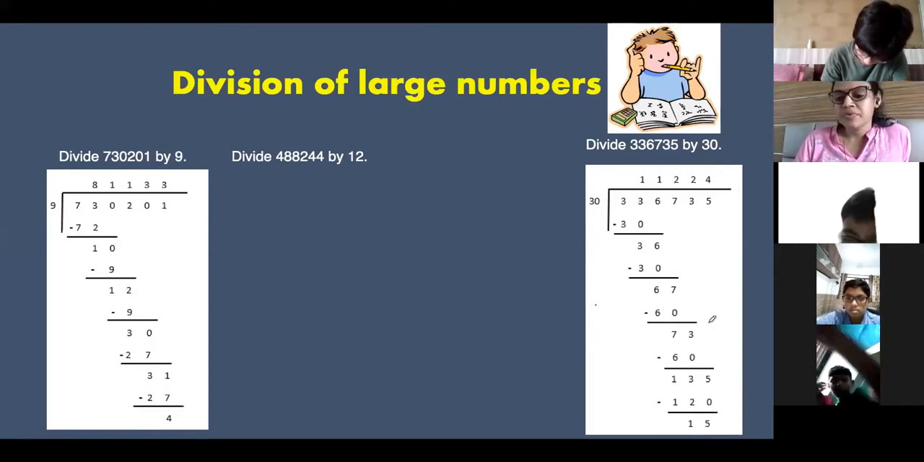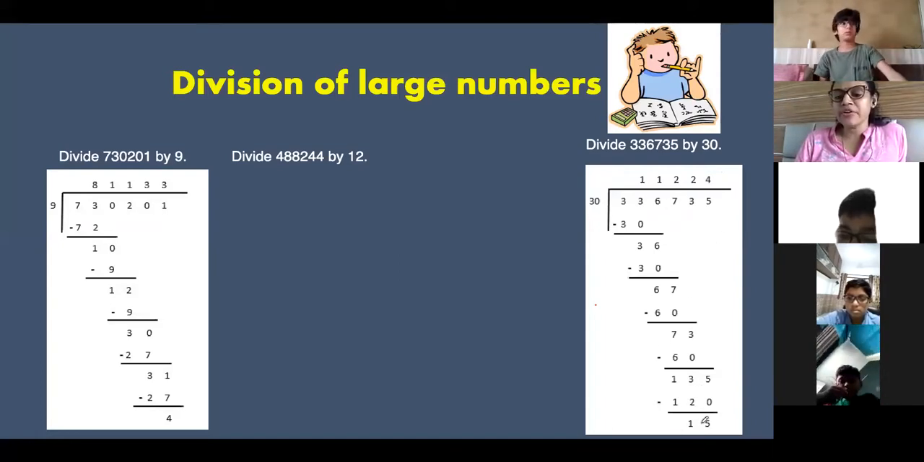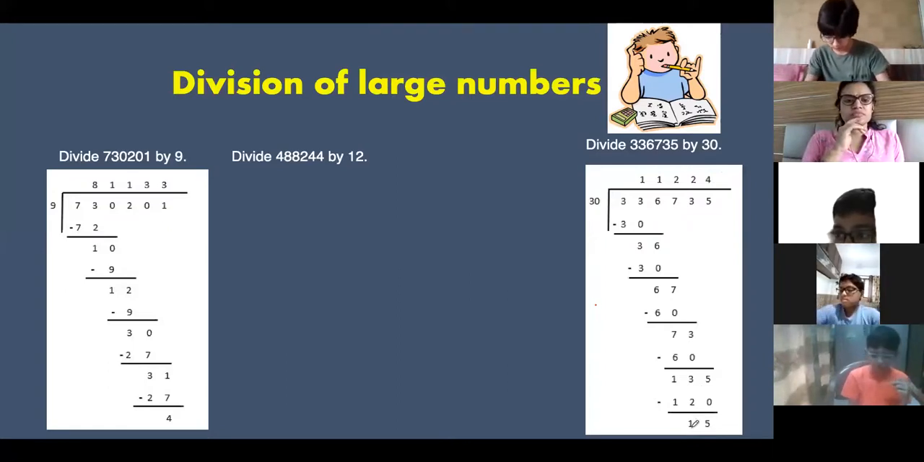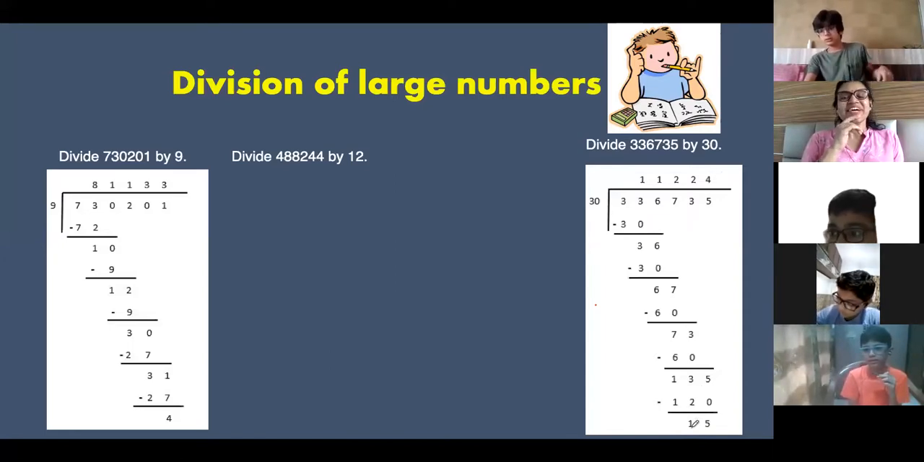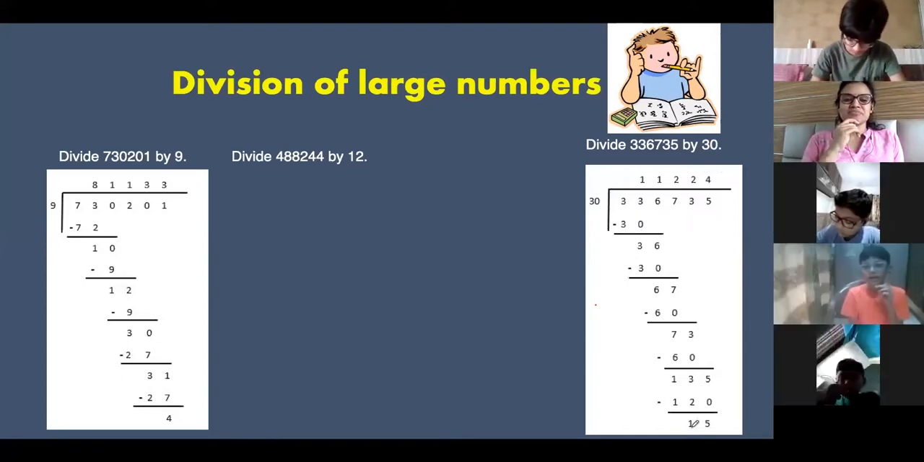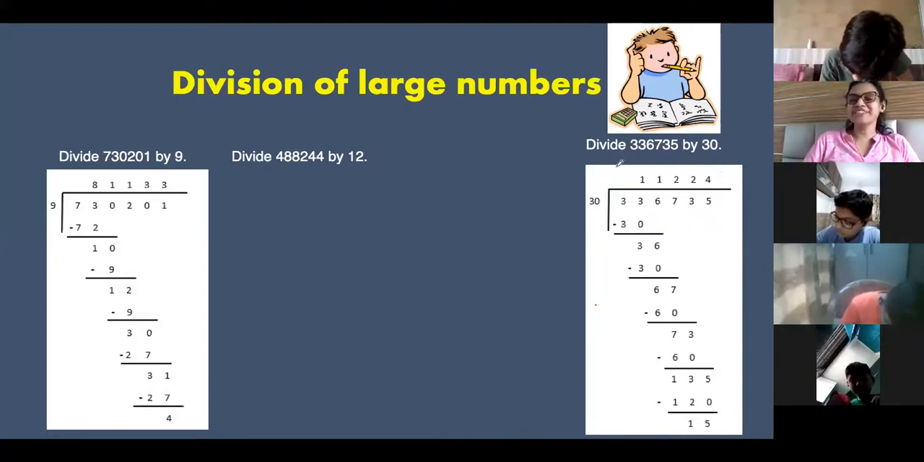11224 is the quotient, and 12 threes are 36. Who said 12 threes are 40? 12 threes are 36. 12 twos are 24. 12 threes are 36. So this is the zeros method, that's why I was waiting.